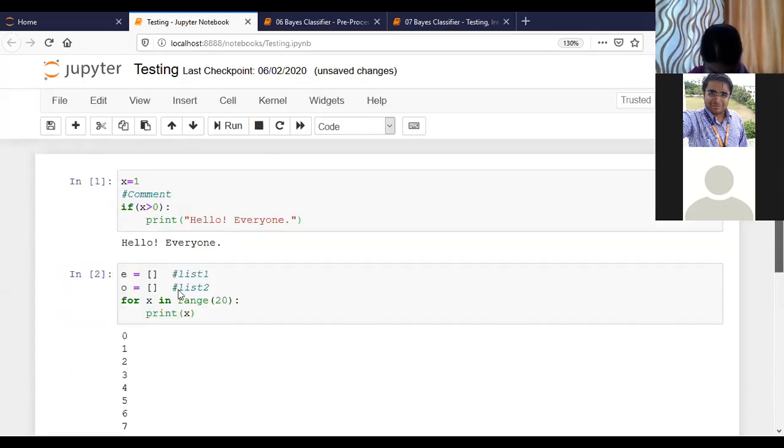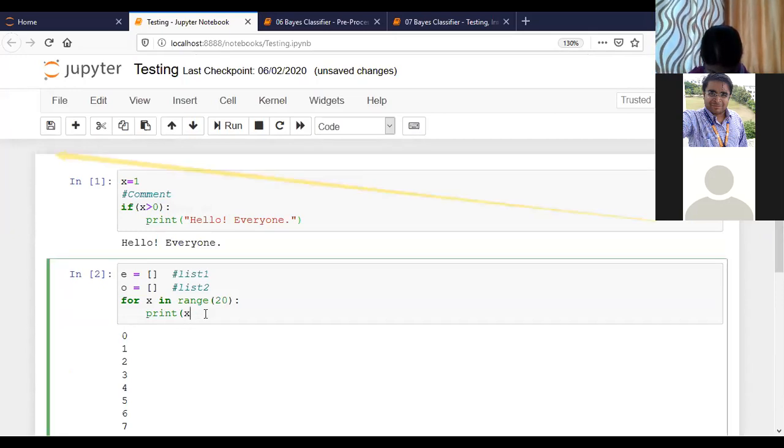Yes. So what I have to do, I just have to clean this data. What I'm saying, I just need to clean this data and divide all the data in two different parts, which are even and odd. Is it clear?